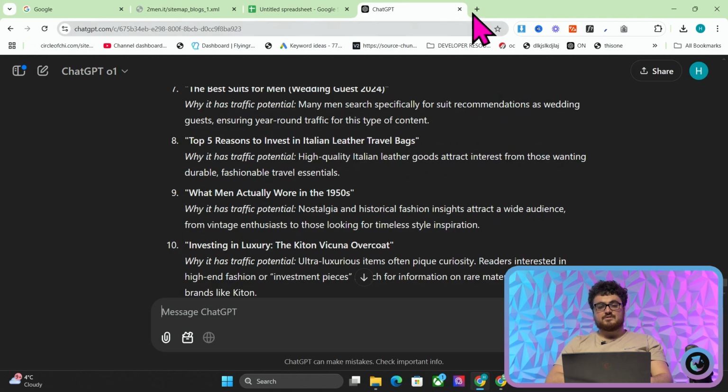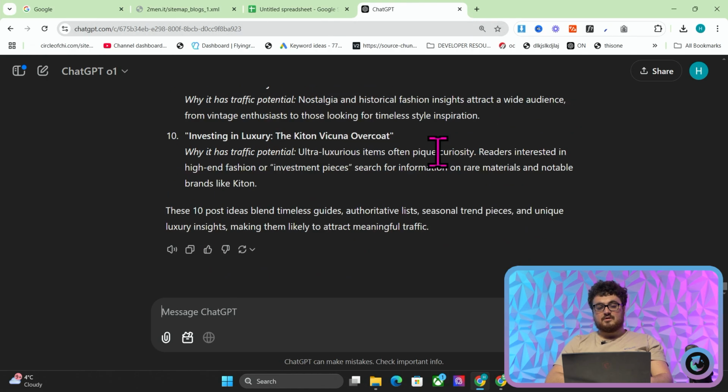Another thing you could do is input your blog against your competitor's blog and say, show me things that my competitor has that my website doesn't have. So there's a couple of ideas just to start you off. These are going to get better and better as we go along. This is just the first idea. Let's talk about the second idea.